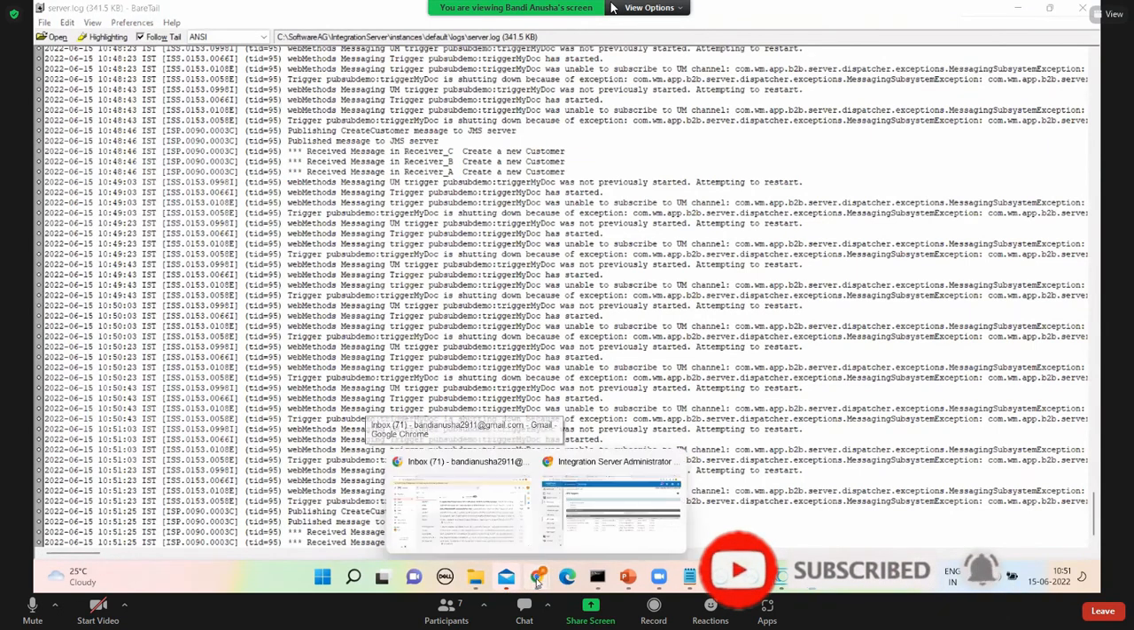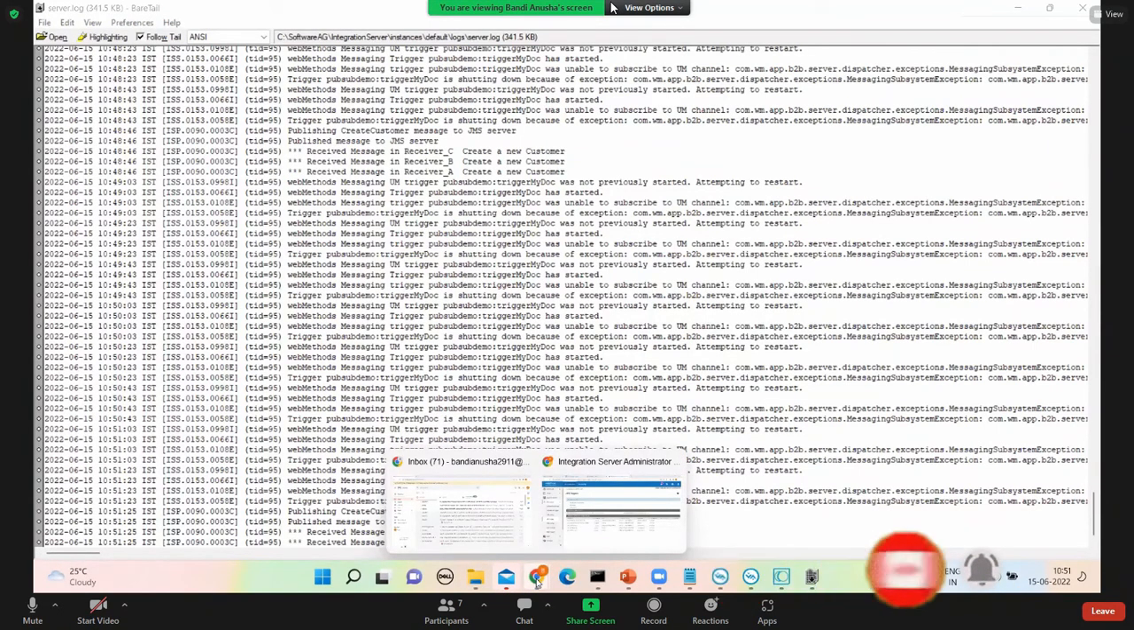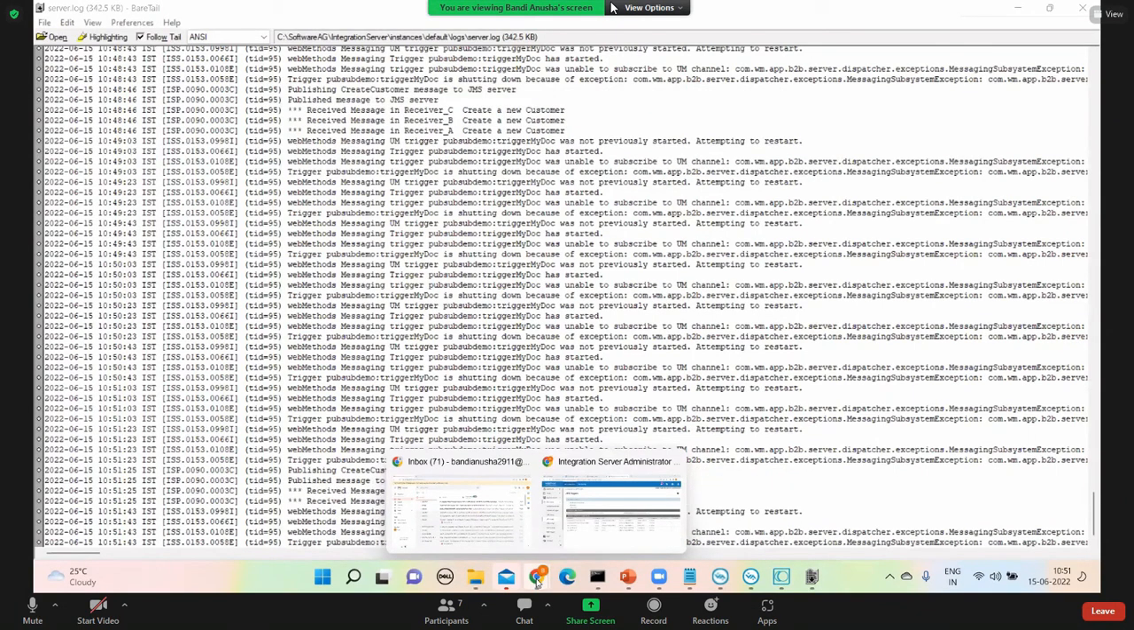How to add this Software AG integration for instance in file manager? Your voice is echoing, getting echo. Can you repeat?